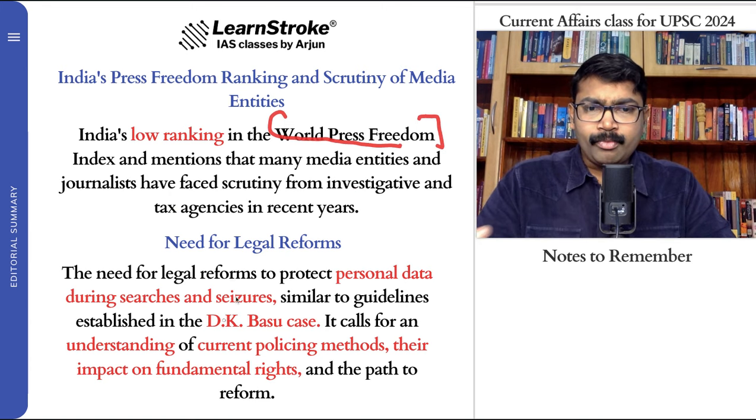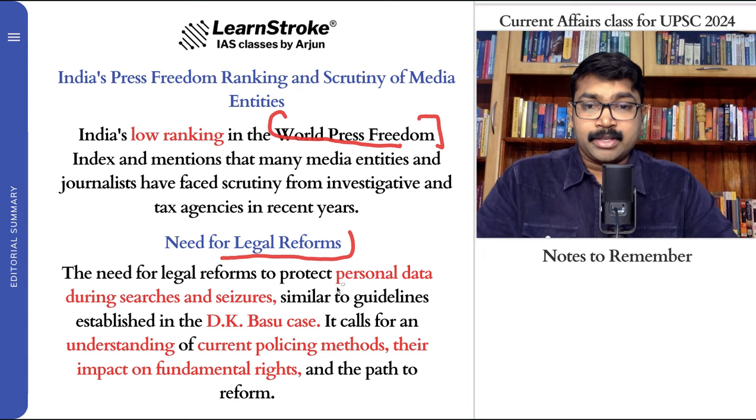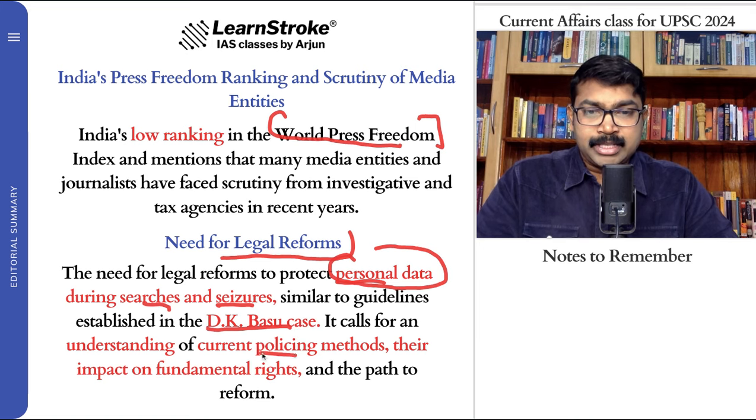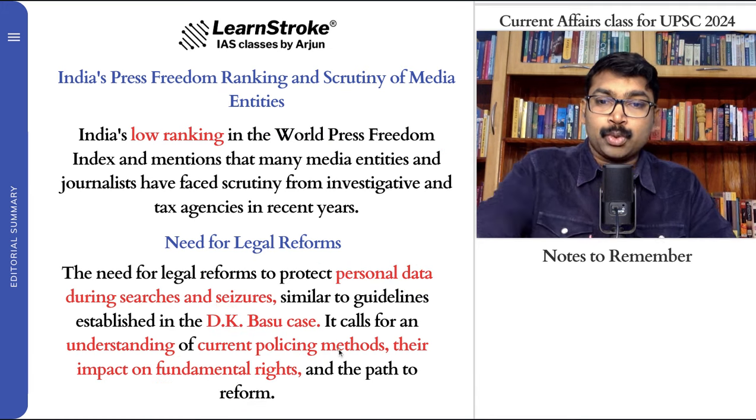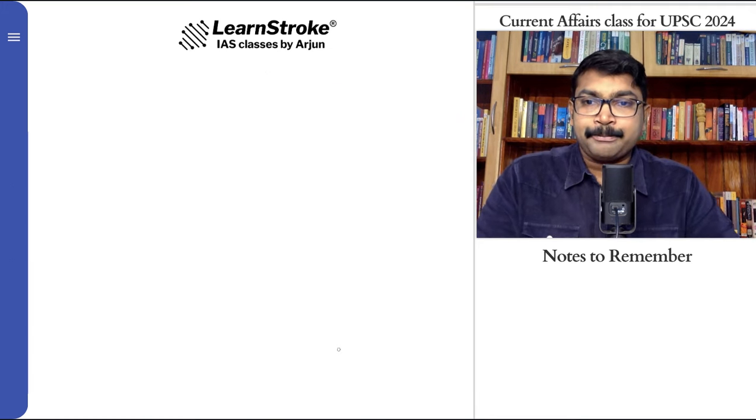And also we say there is a need for a big legal reform. Why? Because we need to protect personal data during search and seizures. Whenever there is a raid, how will we protect the personal data? As established by the DK Basu case, it calls for an understanding of current policing methods, the impact on fundamental rights, and the path to reform. So you need a big legal reform. If you're raiding, definitely have protection of personal data, have new policing methods, etc. So these are the things that the article is saying.